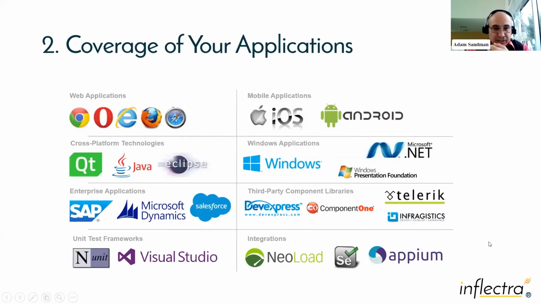The second thing with test automation is making sure it can cover all the applications that you need, because you may have lots of different applications that you'll be testing. Do you want to have a separate framework or a separate application for every single app you're testing? Do you want your teams having to learn a tool for web, a tool for desktop, a tool for mobile? Maybe you're going to be testing a complex web app that has, like Salesforce, Shadow DOM, and you could use a separate tool just for those.